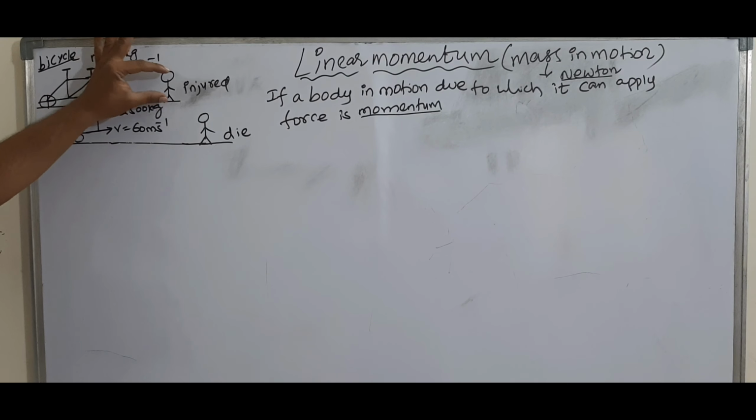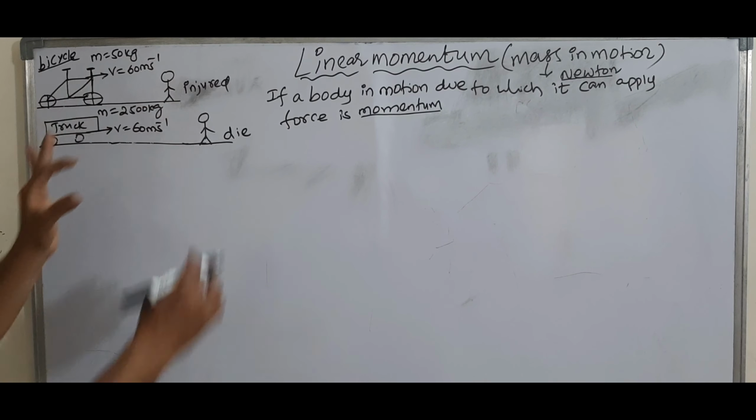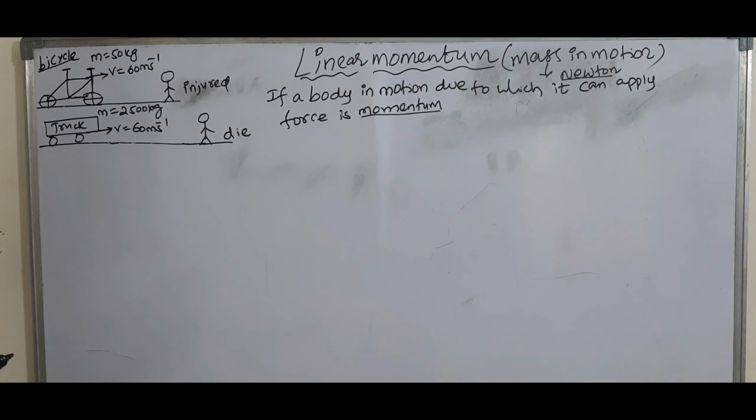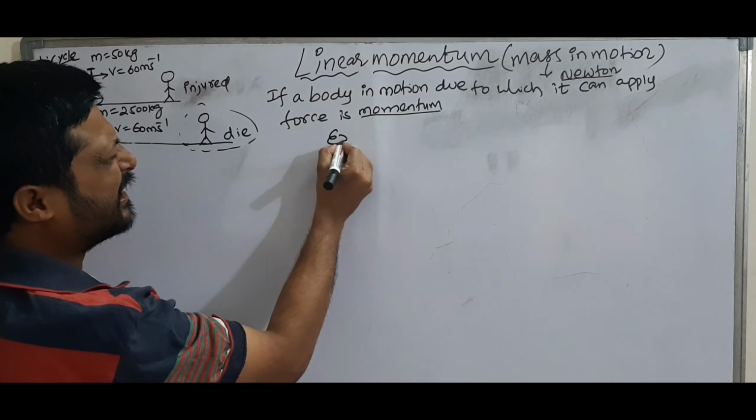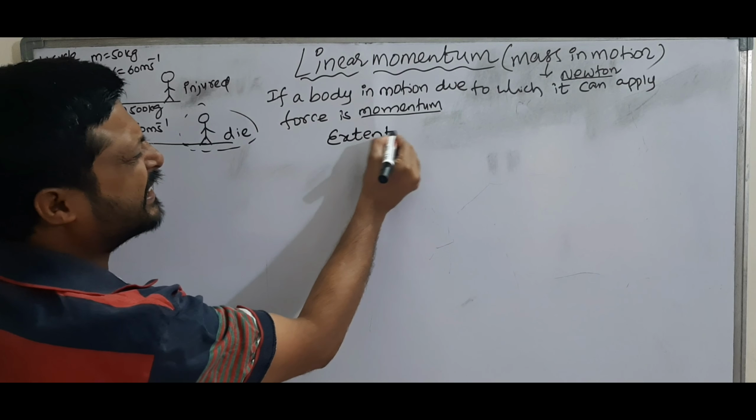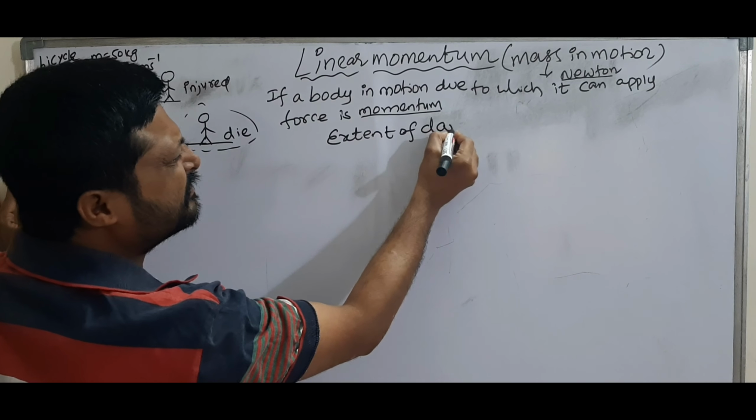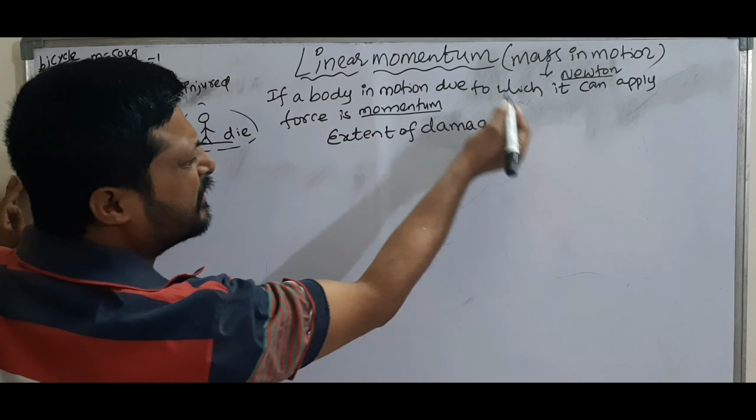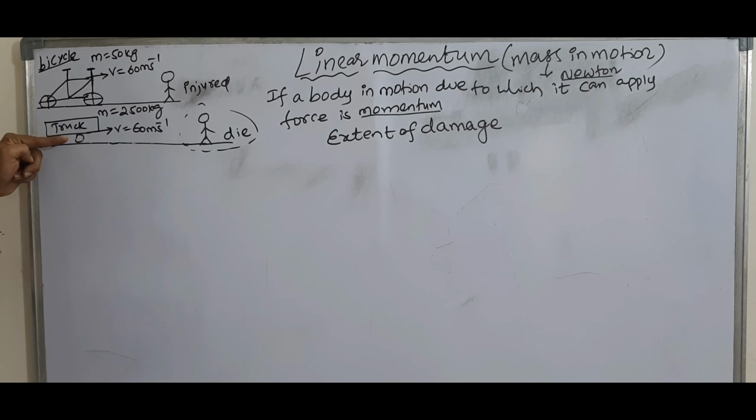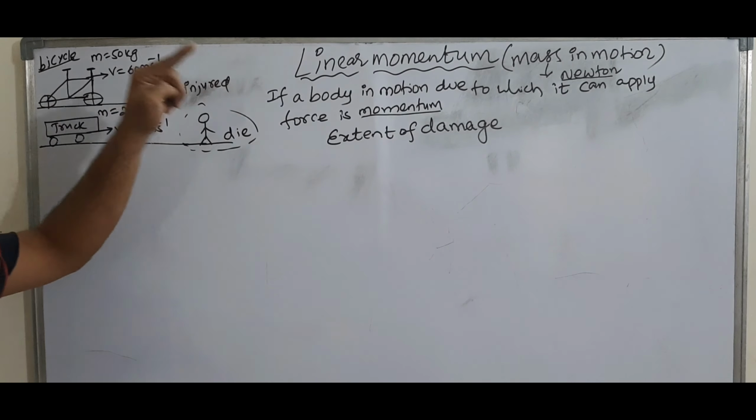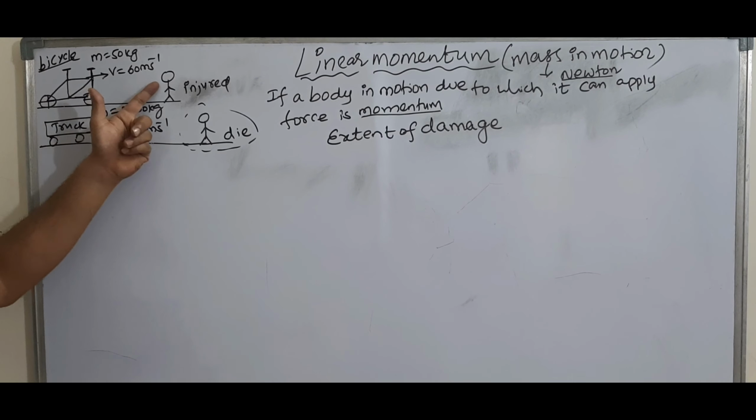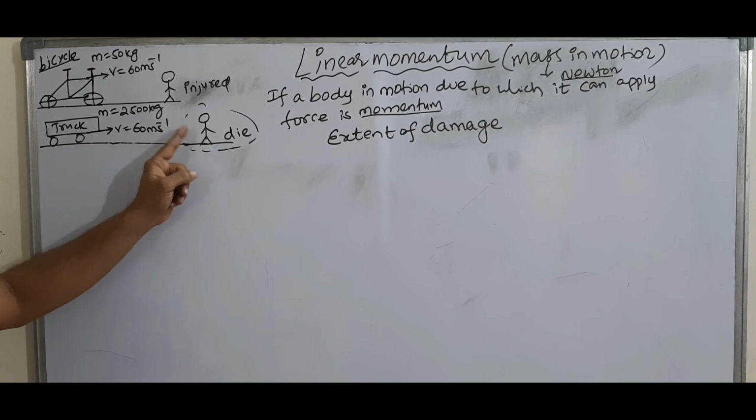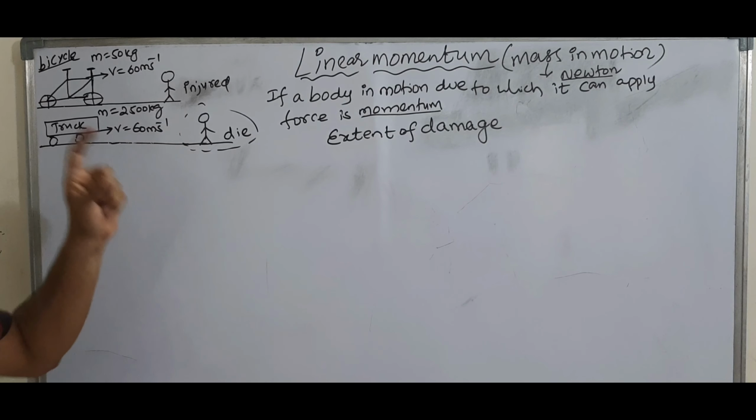That means compared to here, the damage is more. The extent of damage is more in this case. So right here, important point: extent of damage. Why? Because due to motion, they are applying the force. Here damage is there, here damage is there, but here the damage is more.